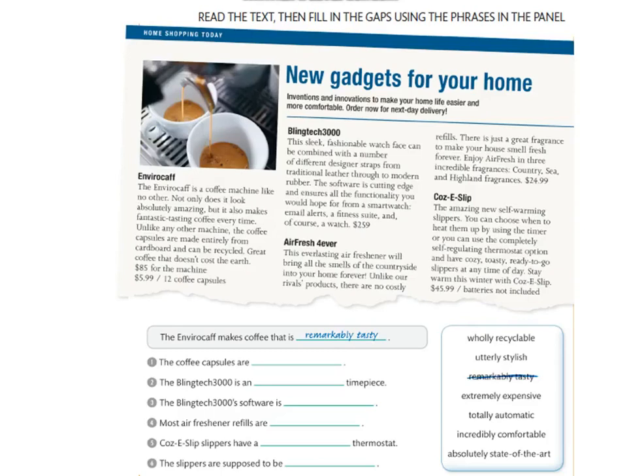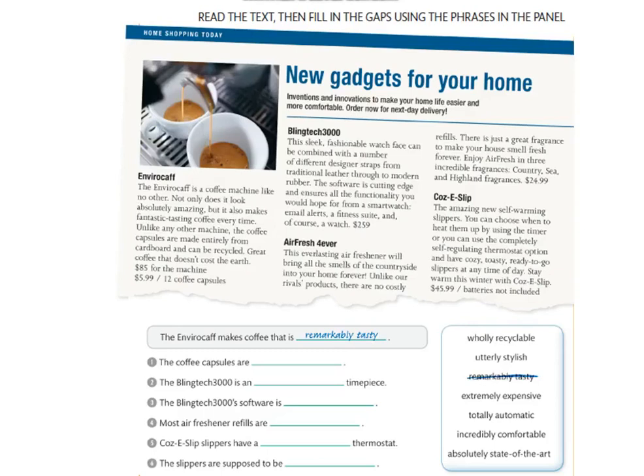Stylish means fashionable. Number 3, the BlinkTech 3000 software is absolutely state-of-the-art.